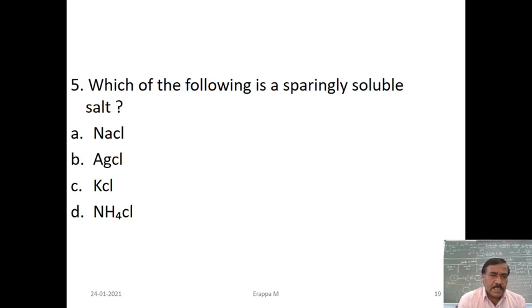The four answers given are: A is NaCl, B is AgCl, C is KCl, and D is NH4Cl. Comparing the four salts, NaCl is a strong electrolyte, KCl is also a strong electrolyte, and ammonium chloride is a strong electrolyte. So the only one left over is B, AgCl, which is a sparingly soluble salt.